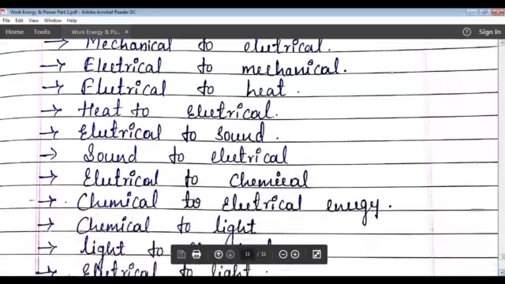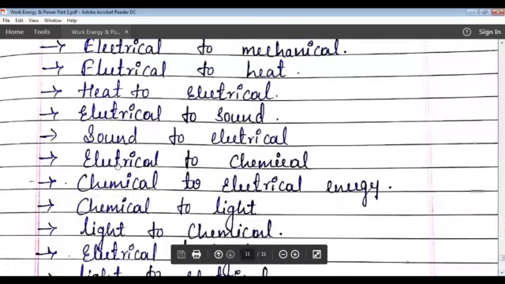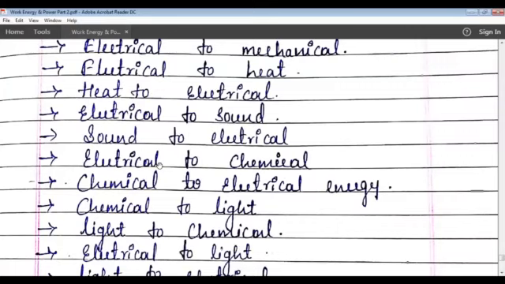So the next one is electrical to chemical energy. In a battery, the electric energy is converted into chemical energy. In cells and in batteries, electrical energy will be converted into chemical energy. Okay, next one, chemical to electrical energy.